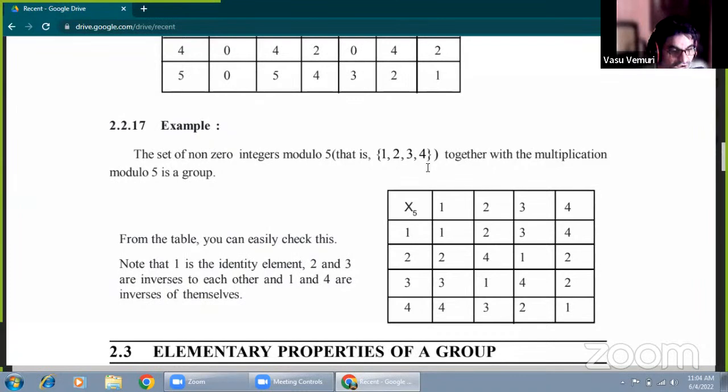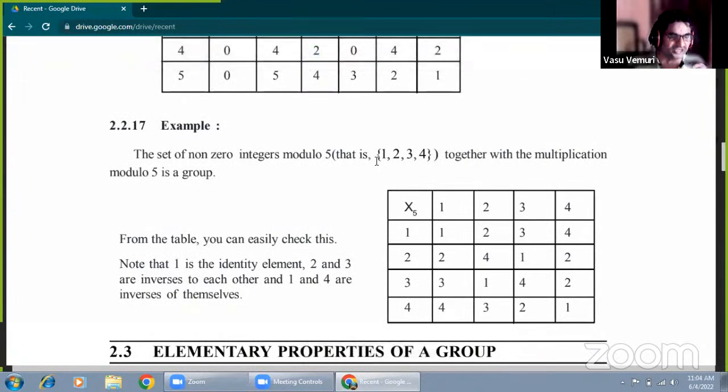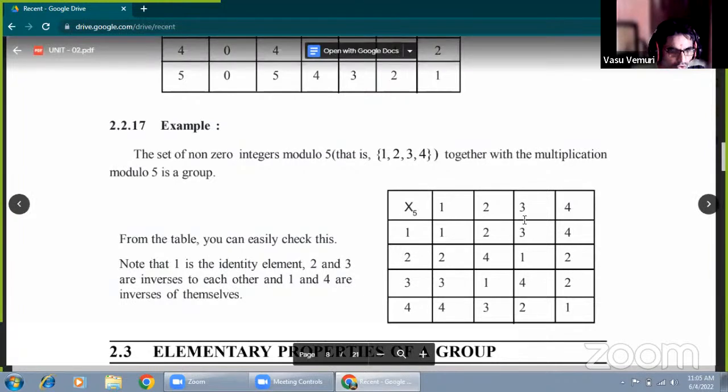Here particularly you have to observe that one is the multiplicative identity under ordinary composition, and in the same manner multiplication modulo n is a special binary operation. Here one is also the multiplicative identity, and it is less than 5. How do we get the inverses? What is the multiplicative identity? Here one is the multiplicative identity. One multiplying with every element gives the same element: 1 into 2 is 2, 1 into 3 is 3, 1 into 4 is 4, the same.